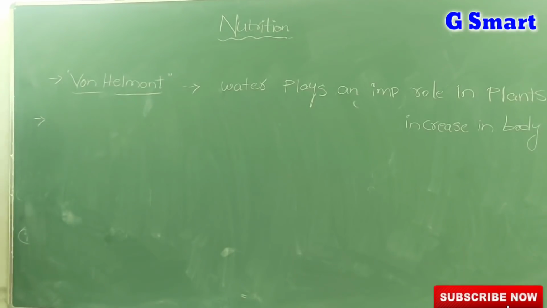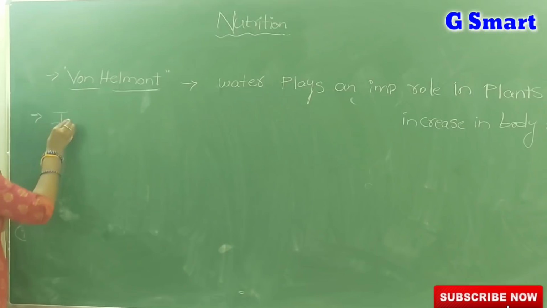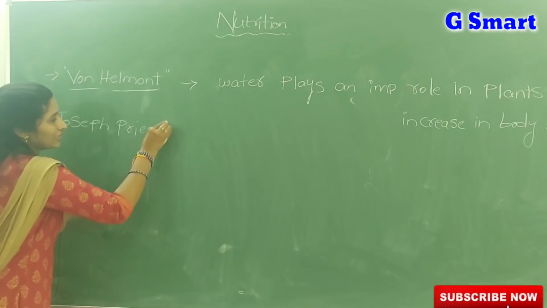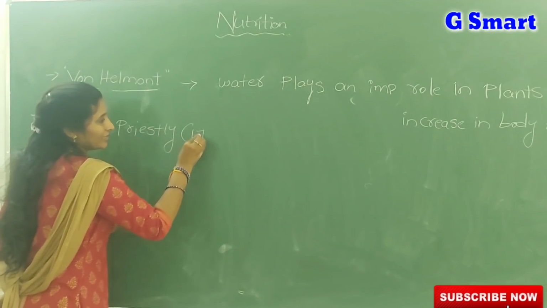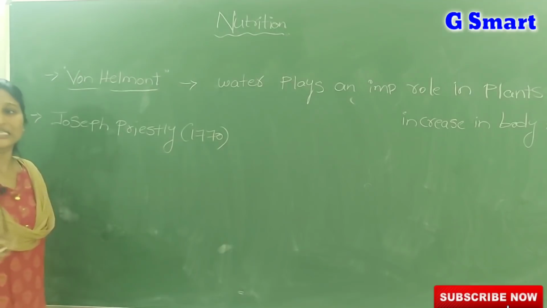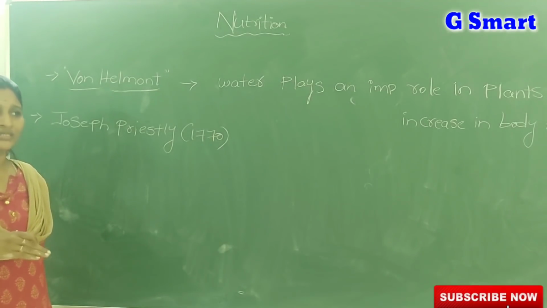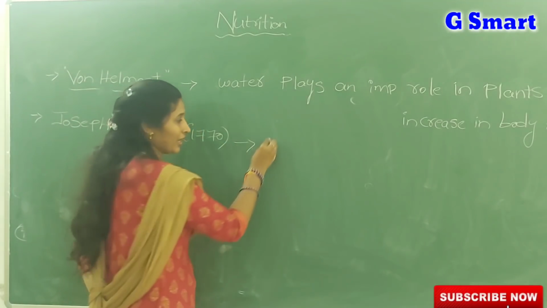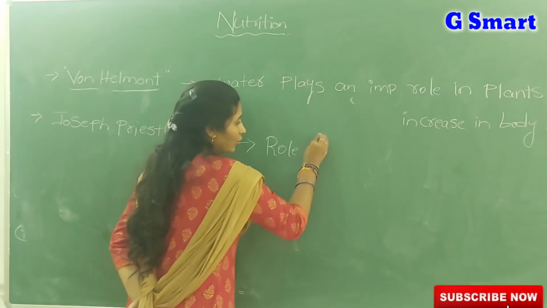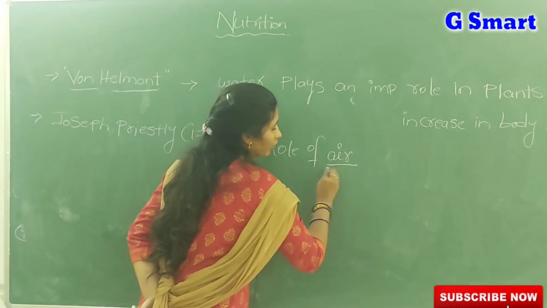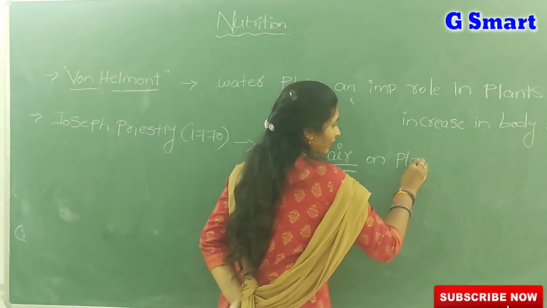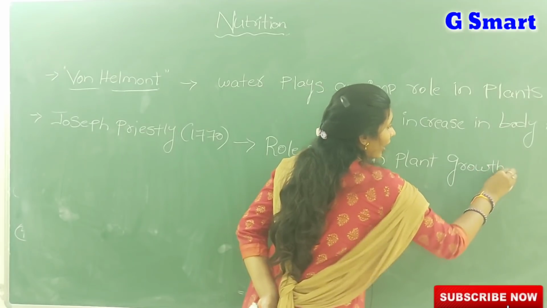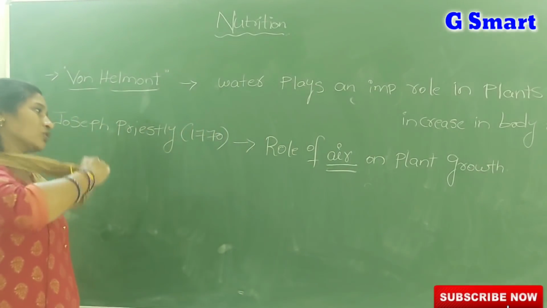Then the next scientist, very important, Joseph Priestley. Who is that? Joseph Priestley. In the year 1770, he conducted a series of experiments, one after another, to find out the role of air on plant growth and the role of air in the process of photosynthesis.